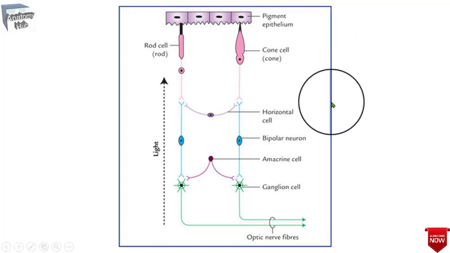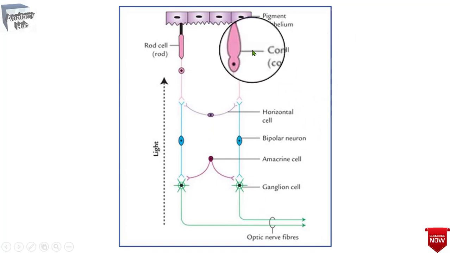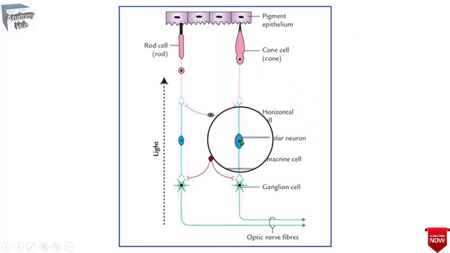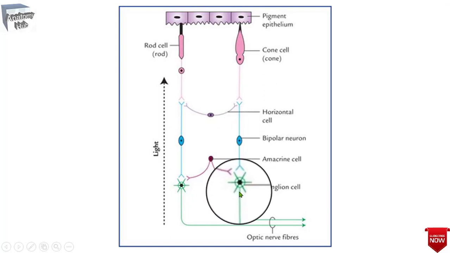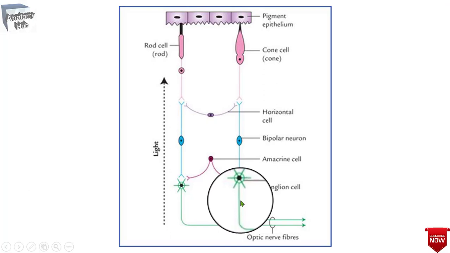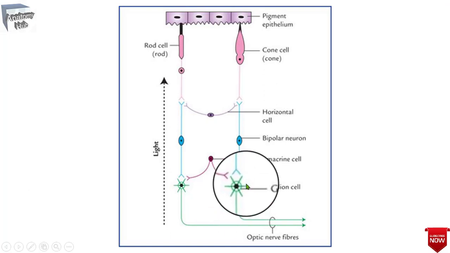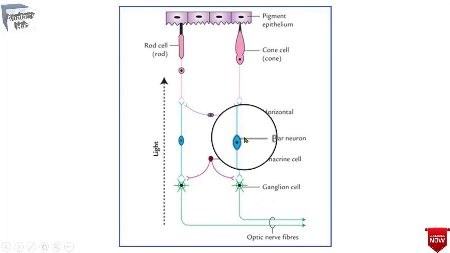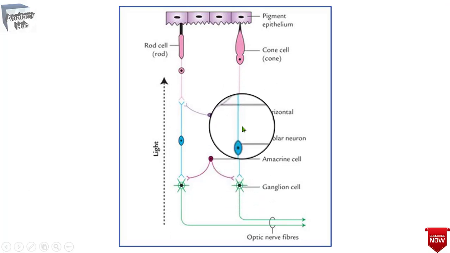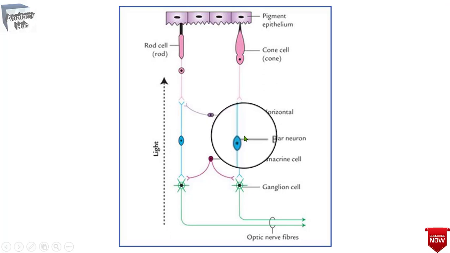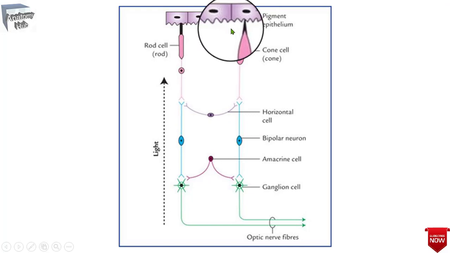You may remember this picture, where you will find the bipolar neurons, and here the ganglionic cells and their axons. The first order neurons are those neurons which carry the visual sensations. They are mainly the bipolar cells of the retina.